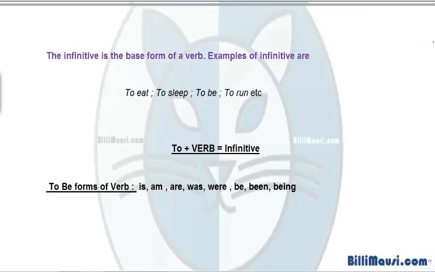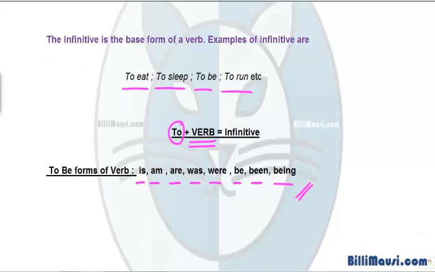The infinitive is the base form of a verb. Let's see a few examples of infinitives. To eat, to sleep, to be, to run, etc. What are infinitives? They are nothing but to plus a verb in its base form. The to be forms of a verb are is, am, are, was, were, be, been, being. You need to cram these, or rather understand them to an extent that you do not forget them.